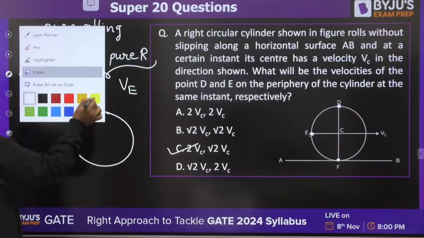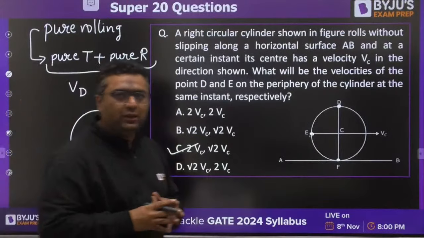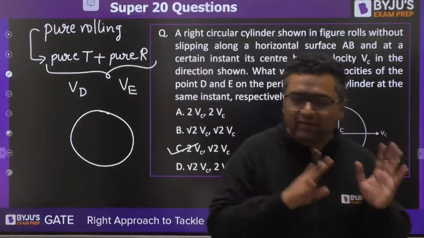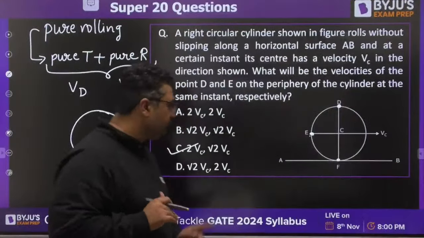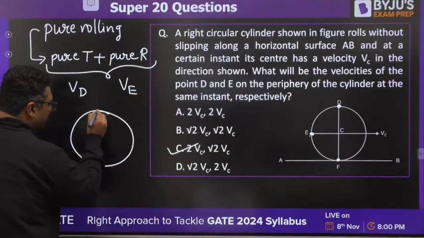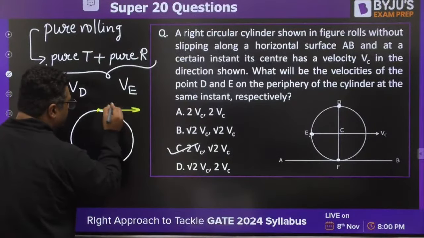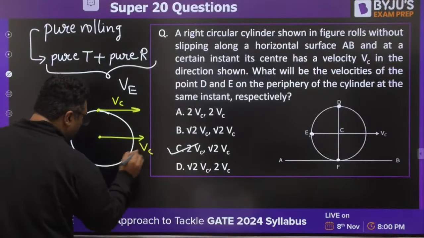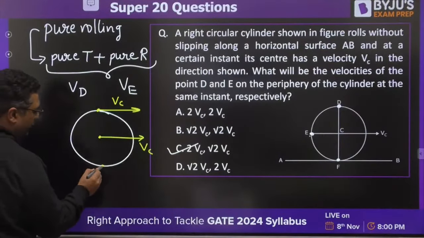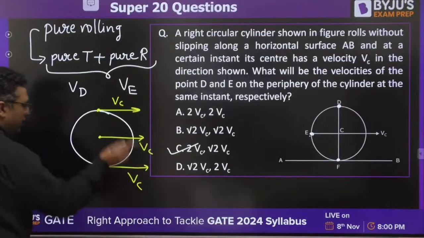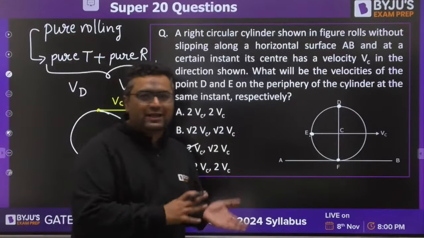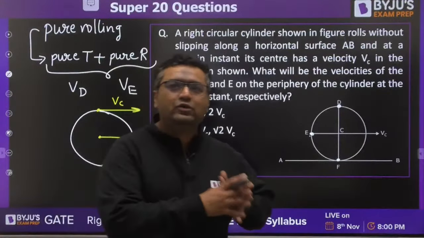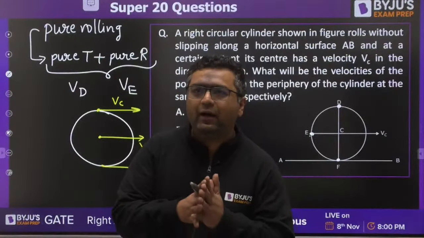So when we are talking about pure translation and pure rotation, every point will be having the same velocity due to pure translation. So if I ask you, due to pure translation, this point will be having VC. This point will also be having VC, like that. Every point will be having the same velocity due to translation, and the rotational velocity is going to be R omega.